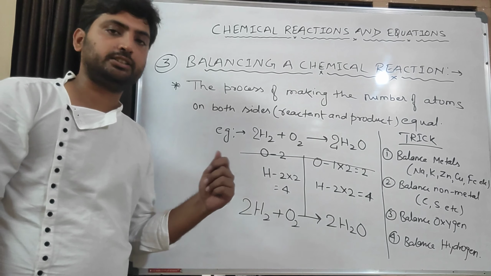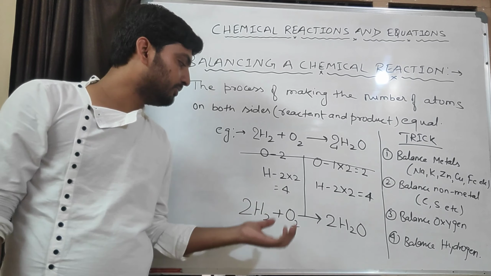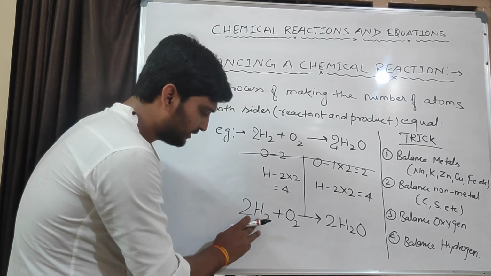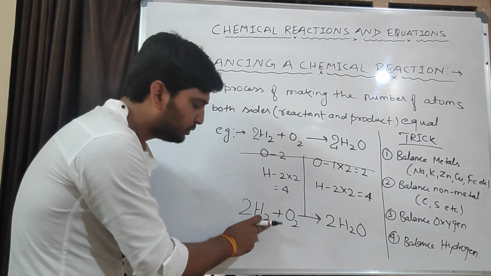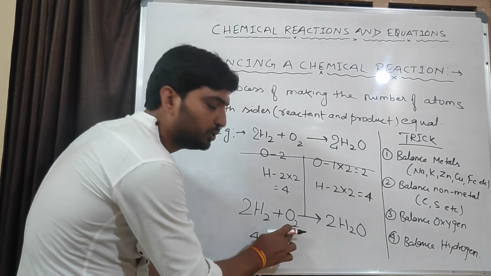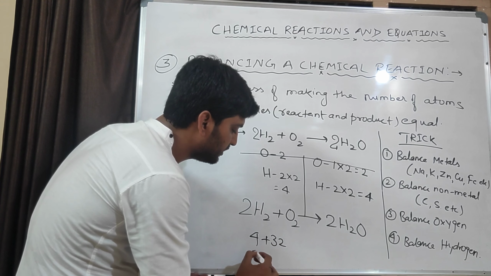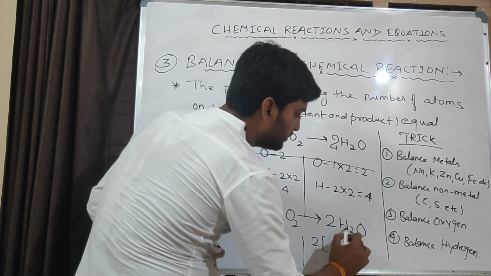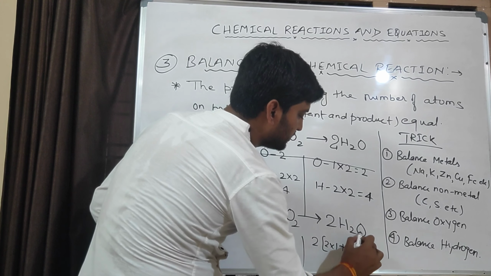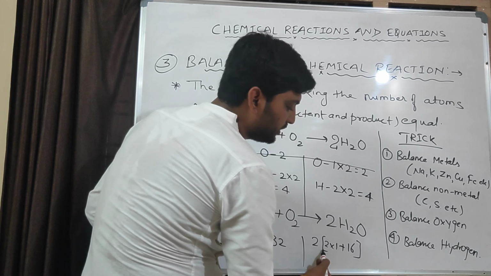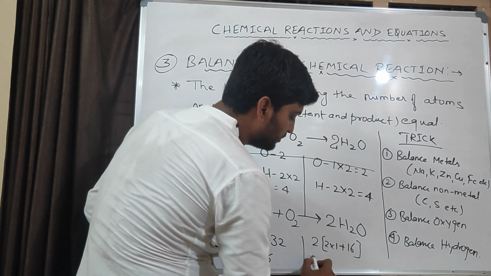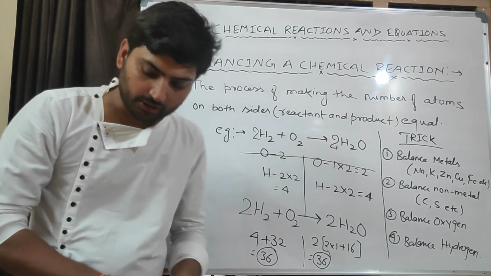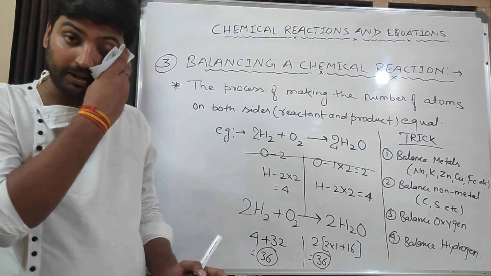Now you can check its mass. If we check its mass, the mass of reactant will be equal to the mass of product, because this is a balanced equation. Check. Mass of hydrogen is 1, 2 hydrogen, 2, 2 into 2, 4, plus 2 into 16, 32, this is 36. Here, 2 into 1 plus 16. So 2 into 1 is 2, 2 plus 16, 18, 18 into 2, 36. See, mass of reactant is equal to mass of product. So this reaction is balanced.